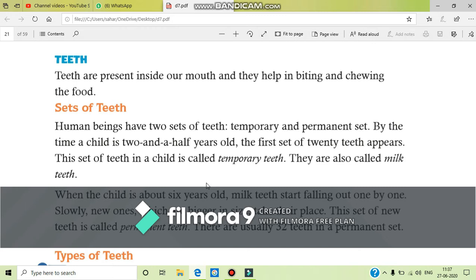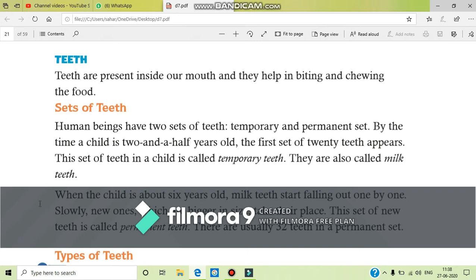Next is sets of teeth. Human beings have two sets of teeth. One is a temporary set, another is a permanent set. Now, what is a temporary set? Maybe you have seen that a newborn baby has no teeth, right? A baby gets her first tooth when she is about 6 months old, and by the time she is 2.5 years old, she has 20 teeth. These teeth are called milk teeth or temporary teeth.